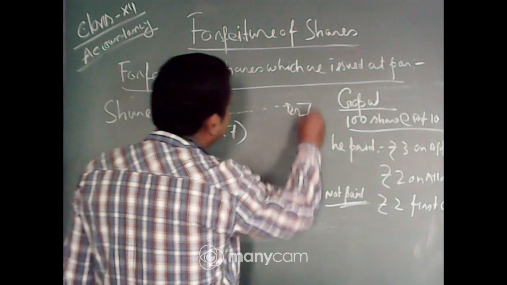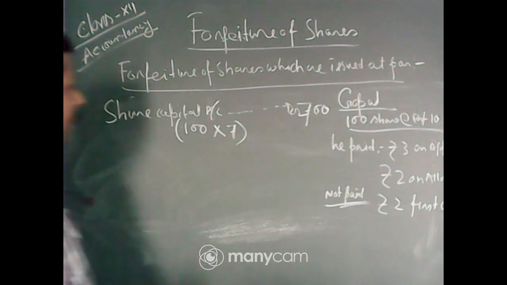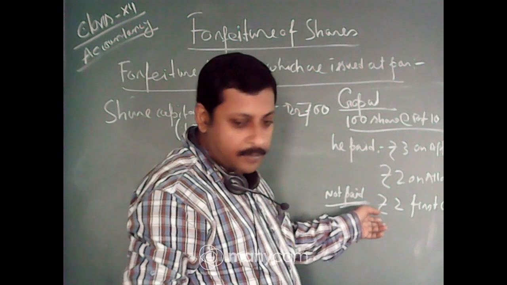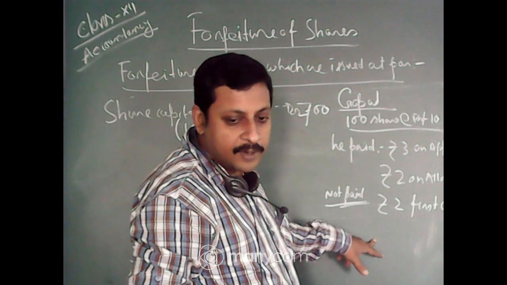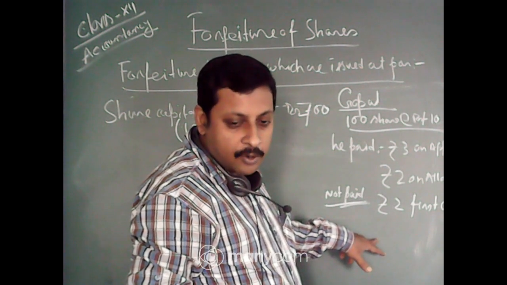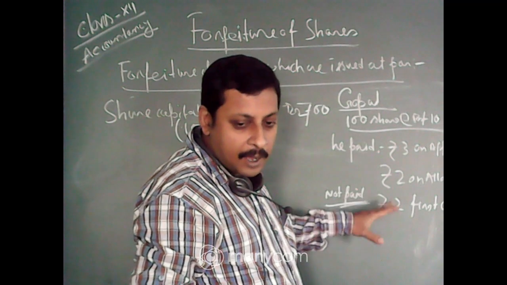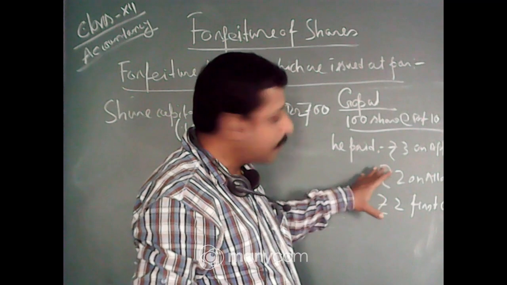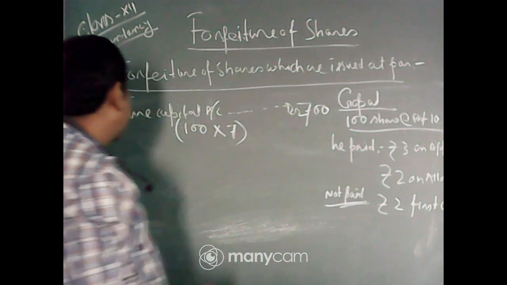So 700 rupees should be debited to share capital, because though he didn't pay the first call, the company actually called for it. Only the final call has not yet been called by the company. So whatever calls were made by the company, up to that call value you have to debit the share capital.